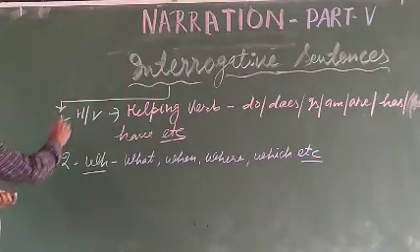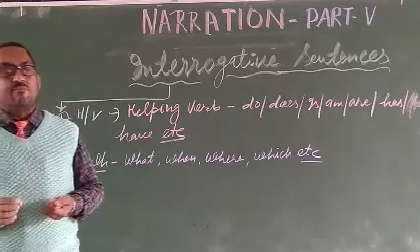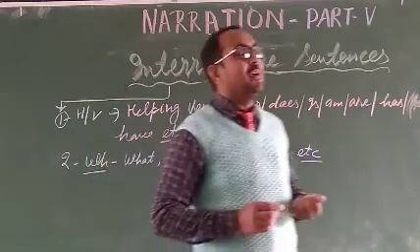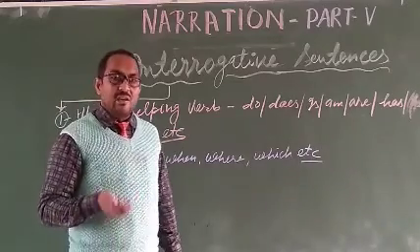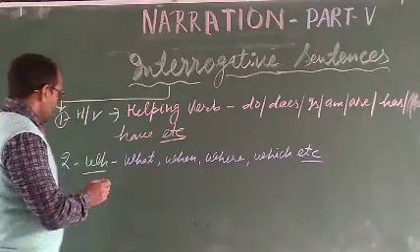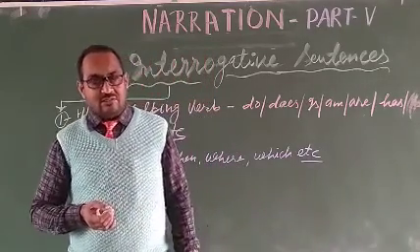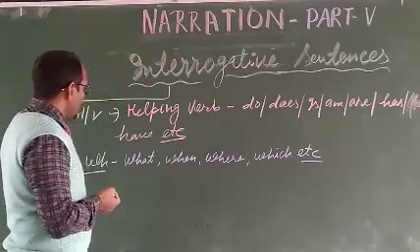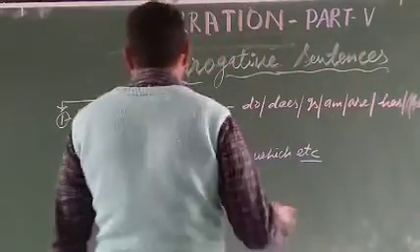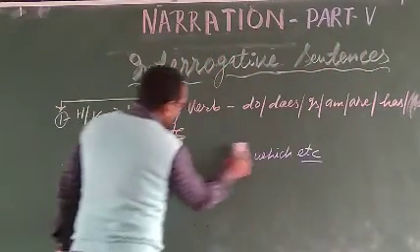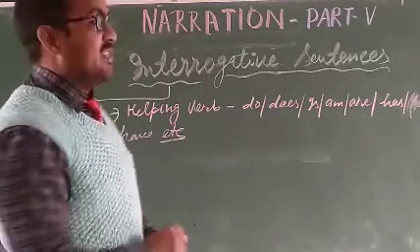The sentences which start with a helping verb are called yes/no type questions, because the answer to that particular question is yes or no. Second, WH means what, when, where, which, and so on. These sentences start with these words. Now we are going to discuss the first type: how we change direct into indirect speech if the sentence starts with a helping verb.